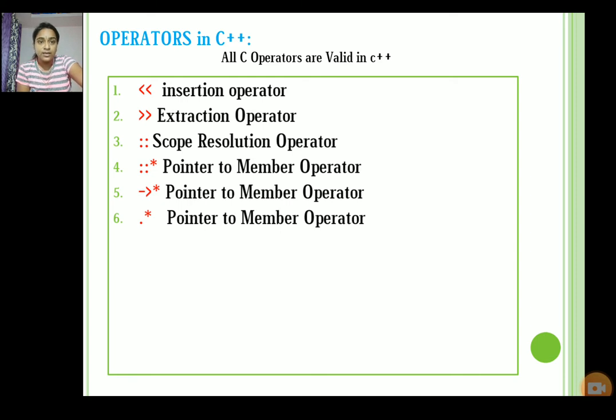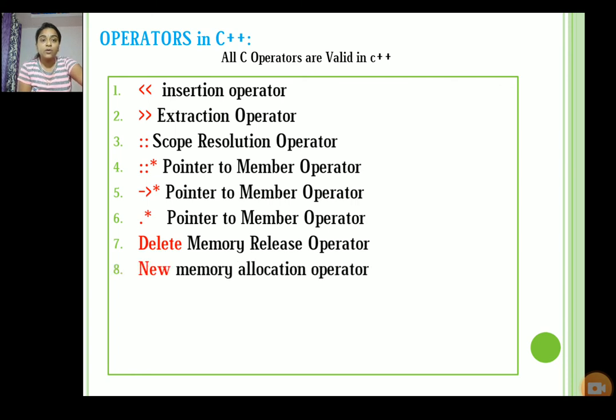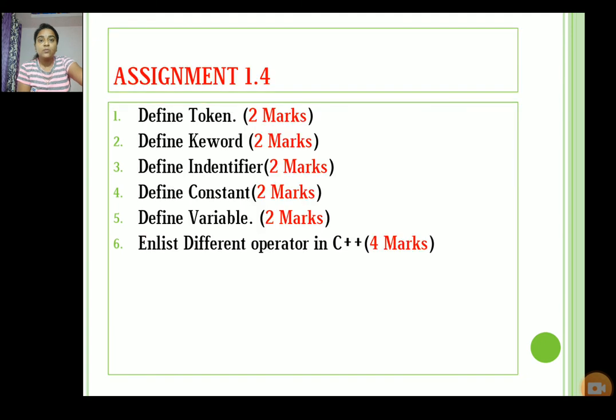Then delete, which is used to release memory, and the new operator, which is used to allocate memory. So these are the operators in C++.